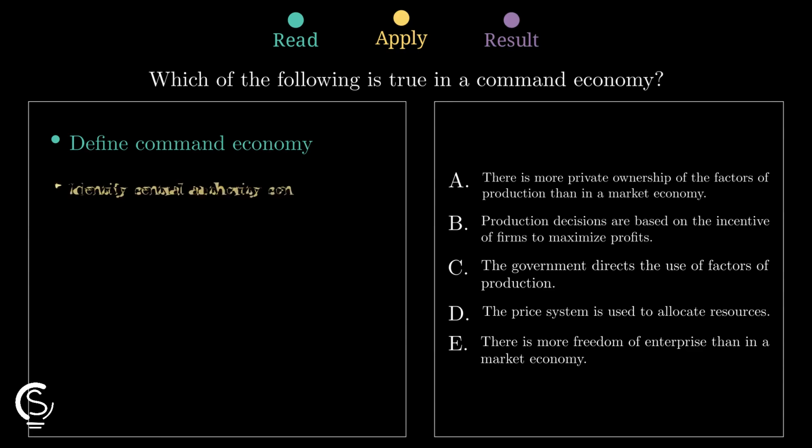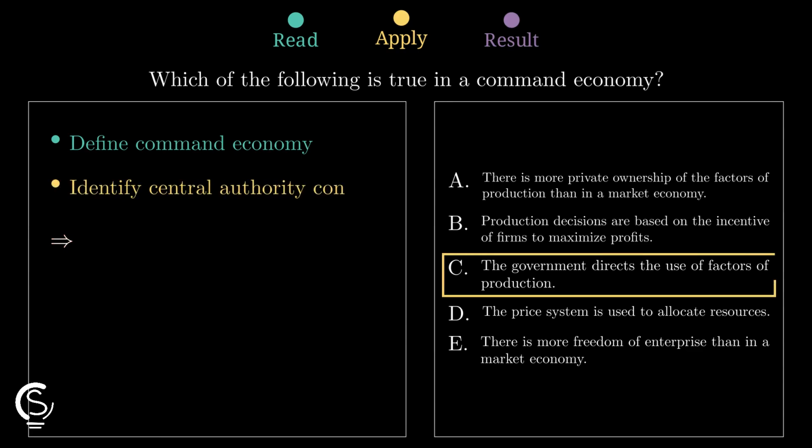Finally, we select option C because it correctly states that the government directs resource use. This matches our definition perfectly. You nailed it!